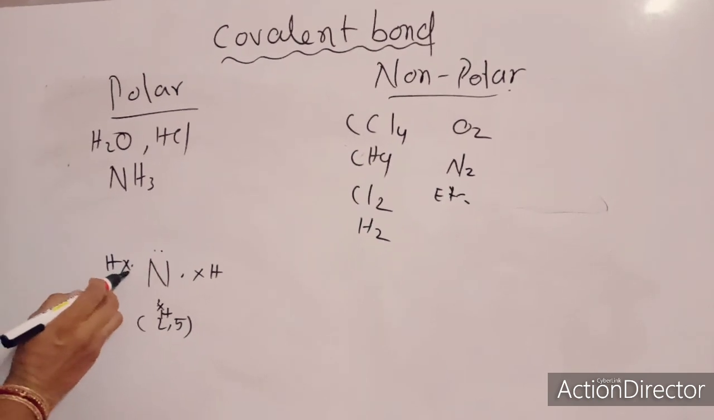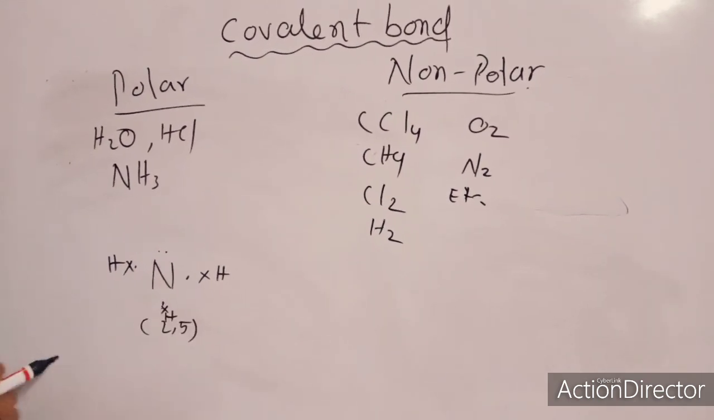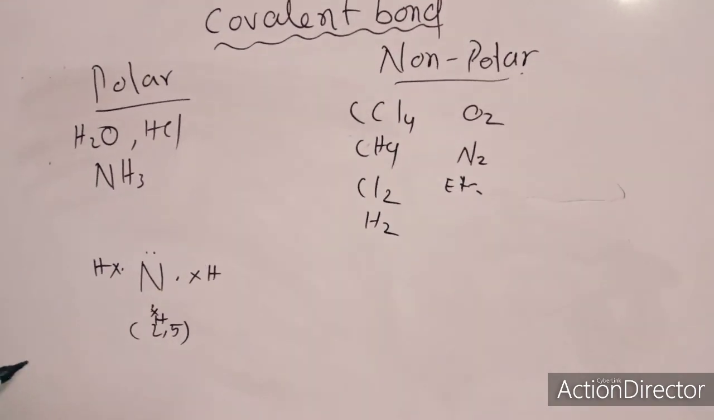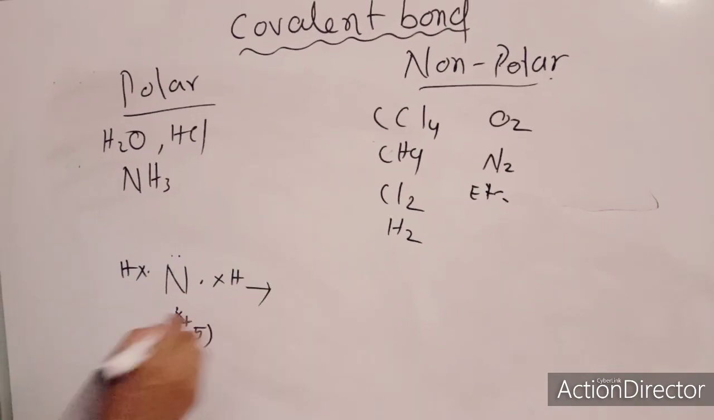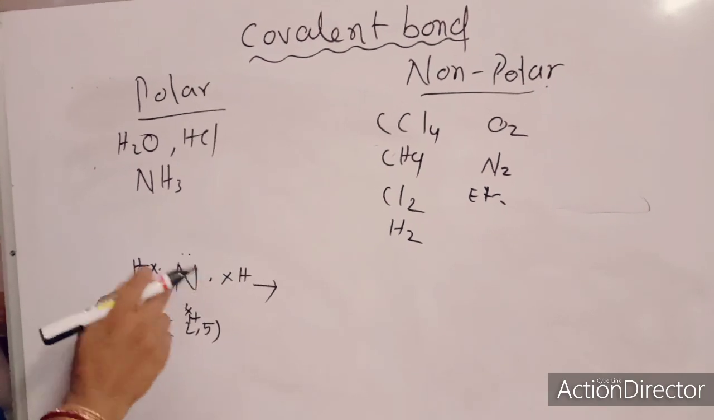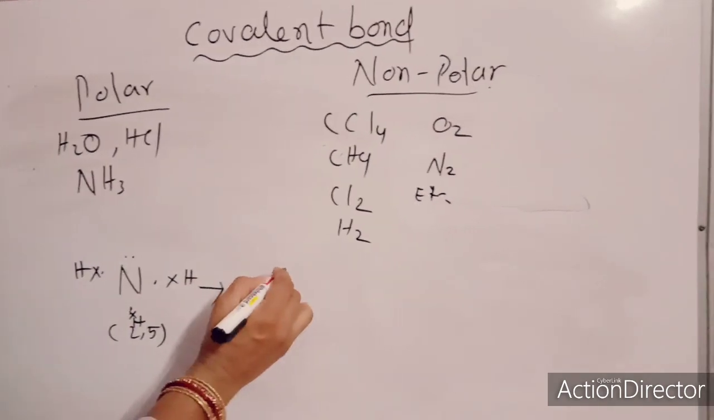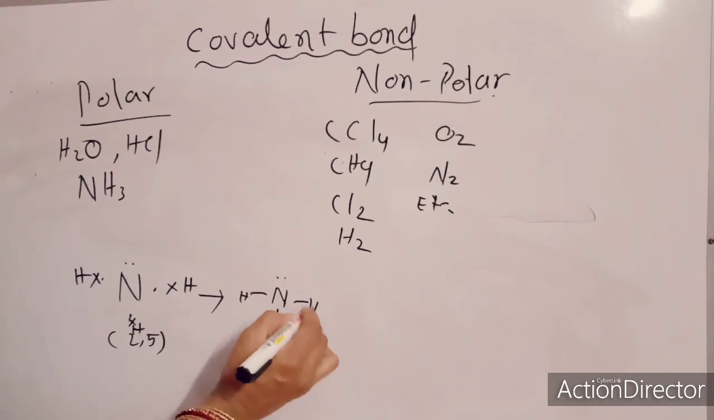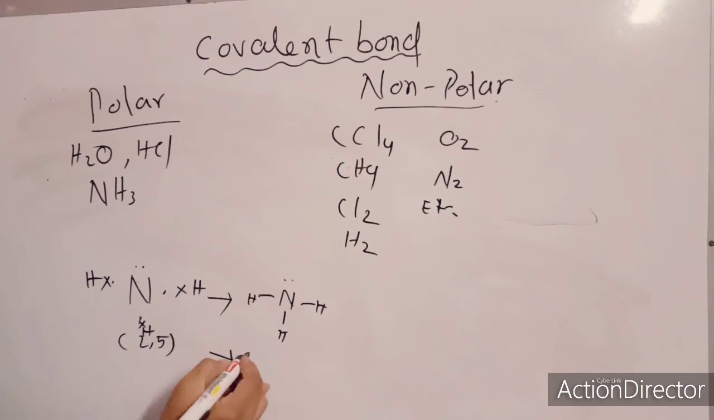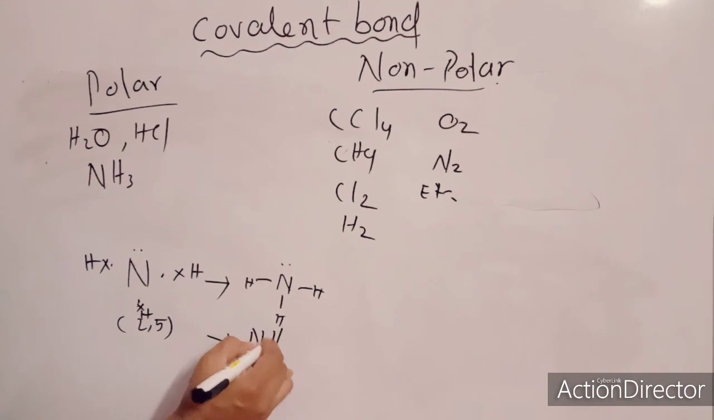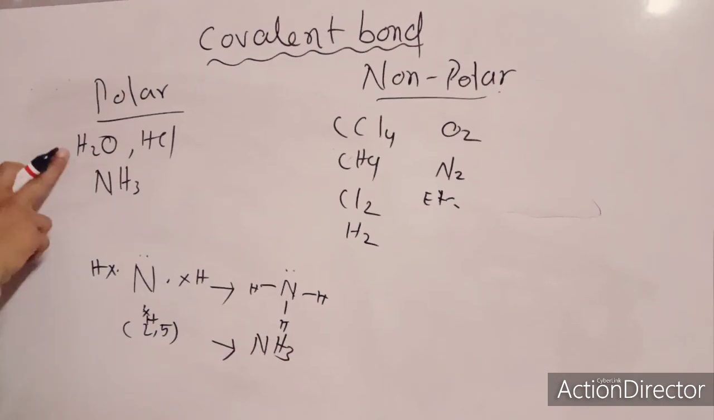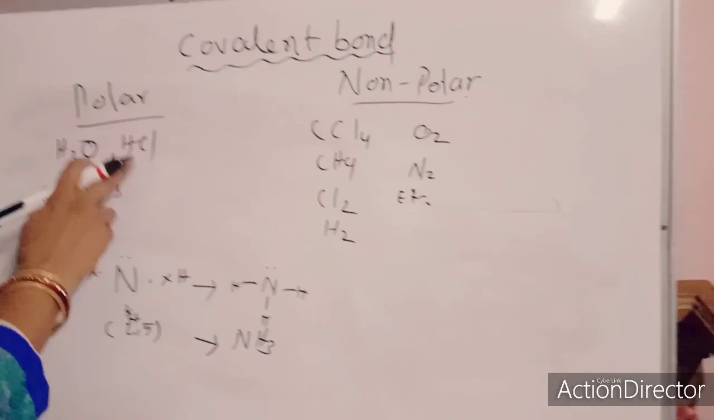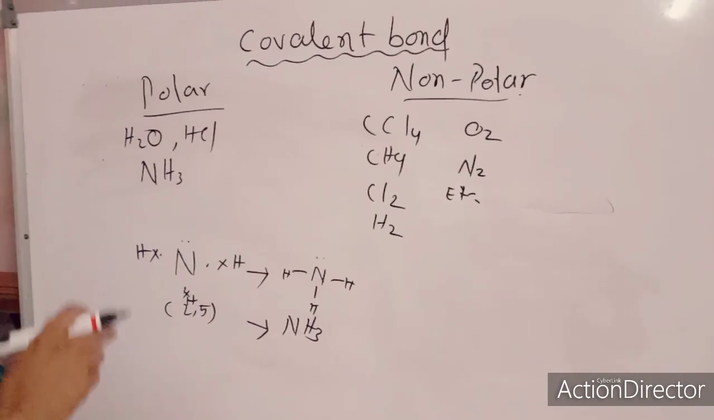Why am I giving different signs? Because these are the electrons of different elements; you can give the same sign also. When it shares 3 pairs, it creates 3 bonds with 3 hydrogen atoms. So the formula of ammonia is NH3. Previously I told about hydrogen and hydrochloric acid, so no need to explain again.